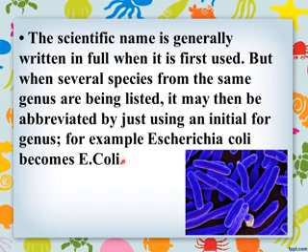A short form of Homo sapiens is H. sapiens. We use that short form when different species from the same genus are being listed.